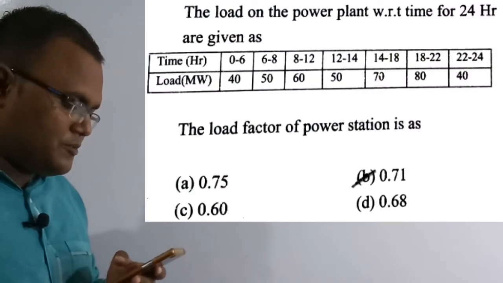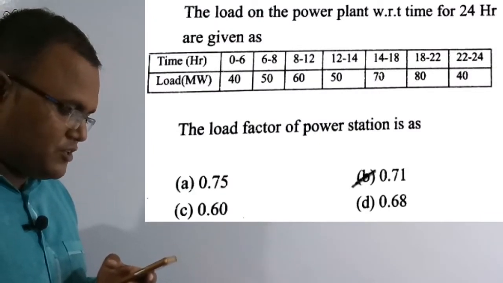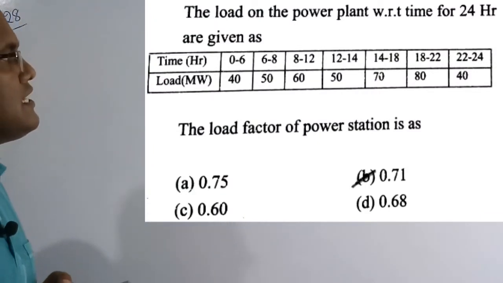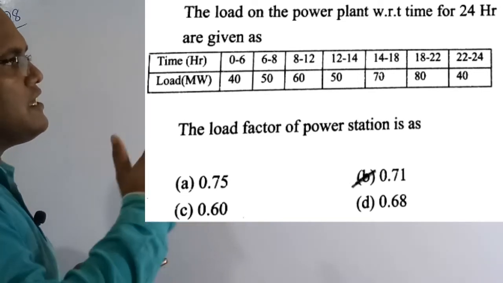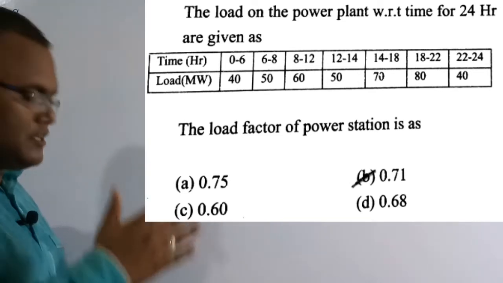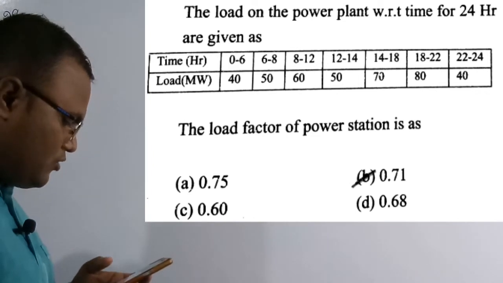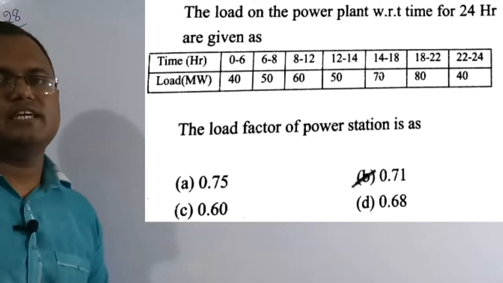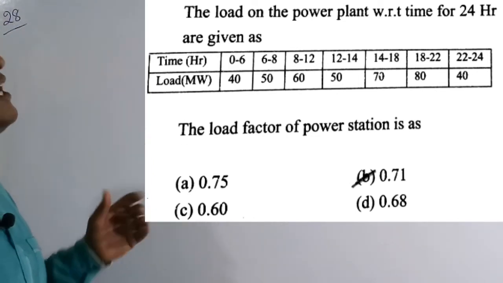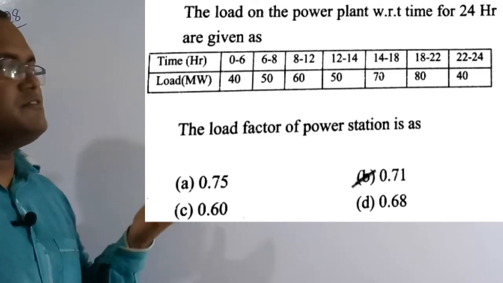The load on the power plant with respect to time for 24 hours is given. Basically, with respect to time period, they have given different amounts of load on the power station. Based on this, we have to find the load factor of this power plant.